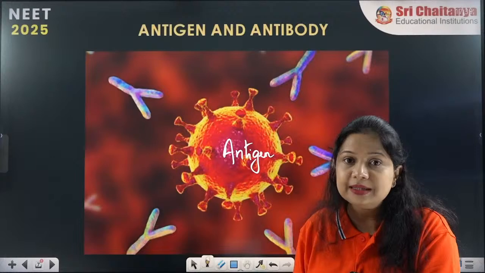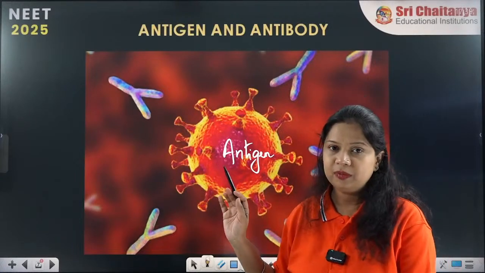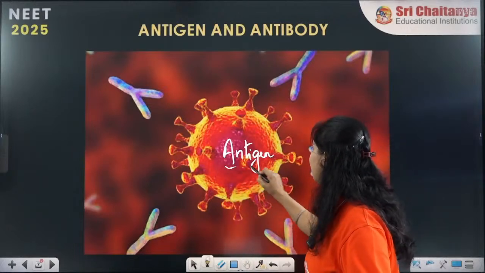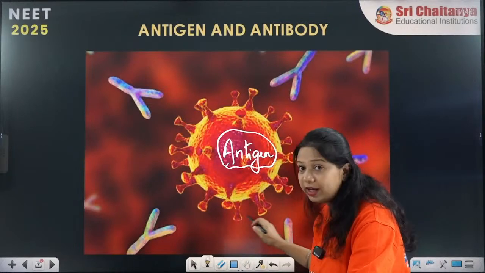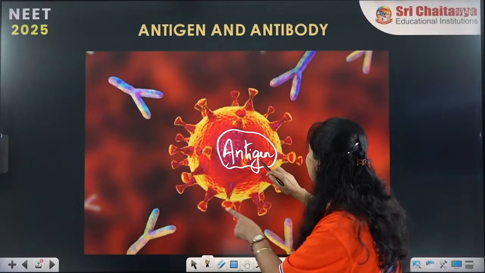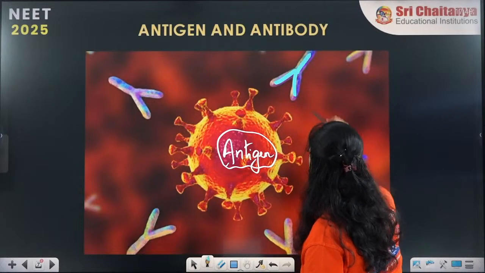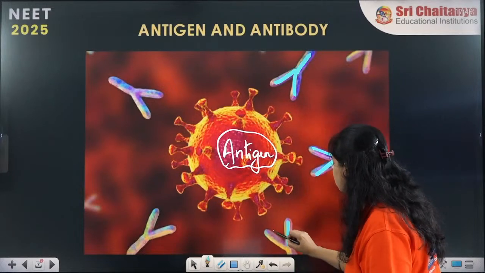Any foreign substance that is attacking our body is the antigen. Okay. So now this is the antigen. This horrifying substance entering the body is the antigen, and to fight against the antigen, our body's immune system has produced these Y-shaped structures.